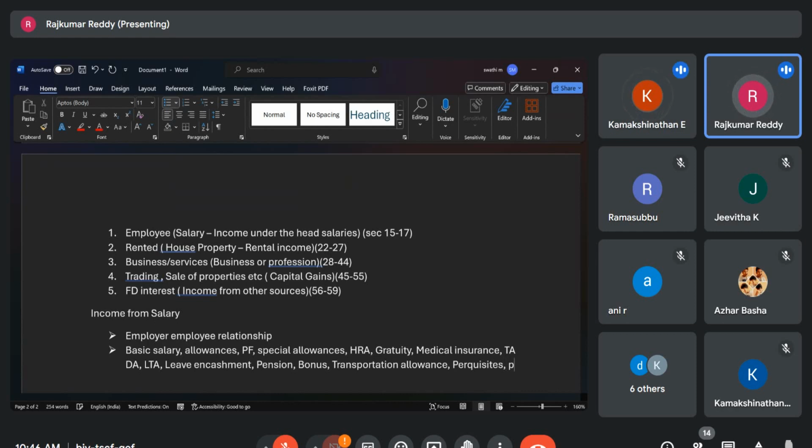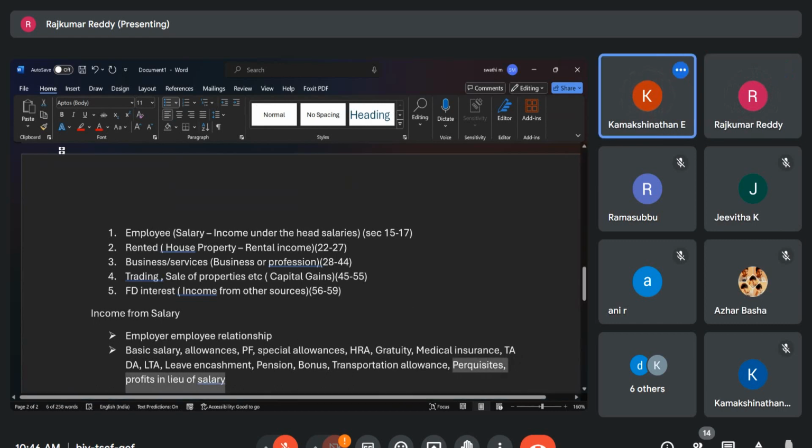Then one more term is there, profits in lieu of salary. So this I will explain later. This too I will explain later.